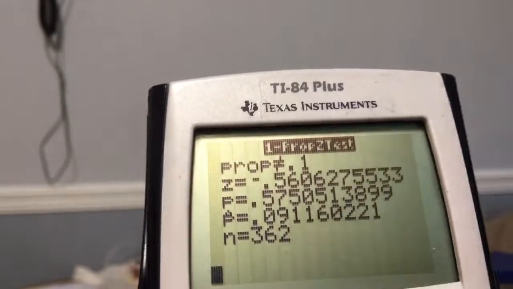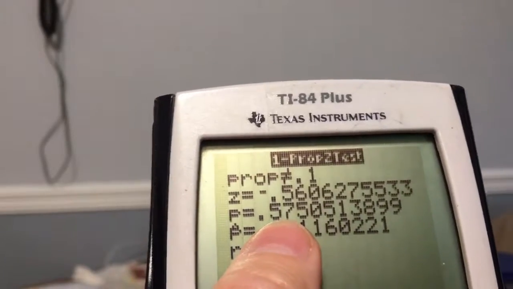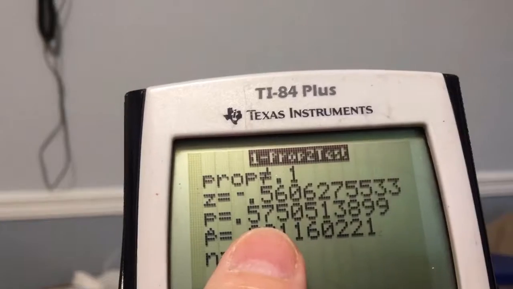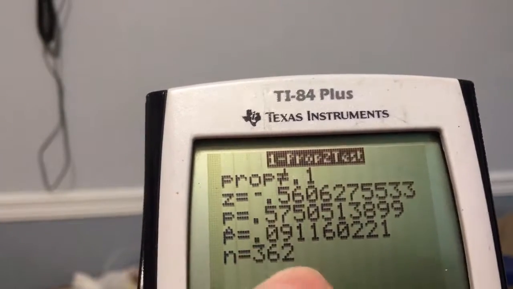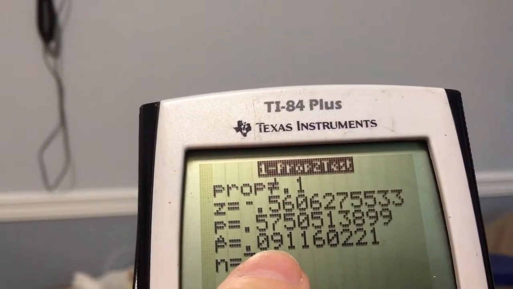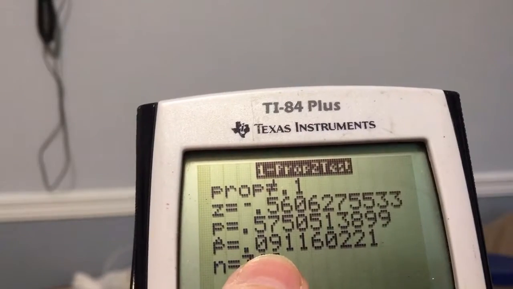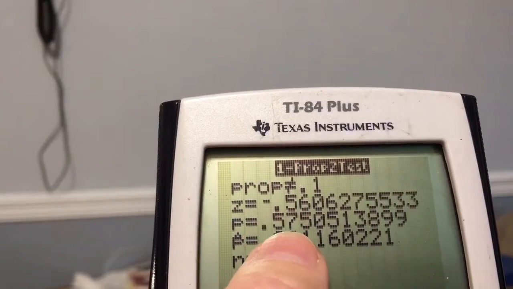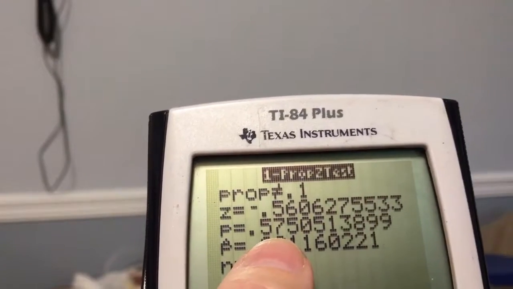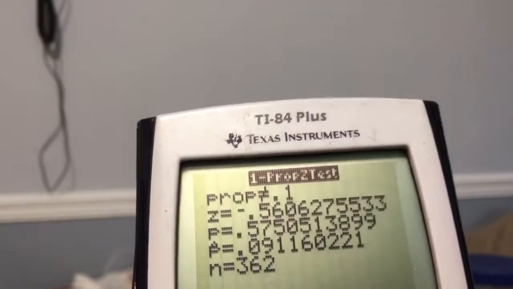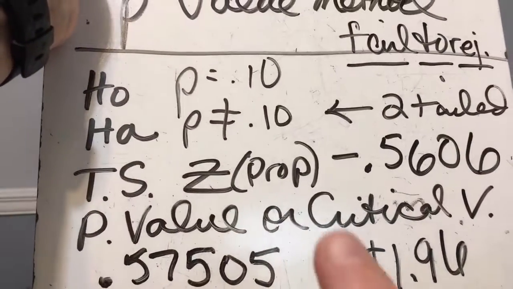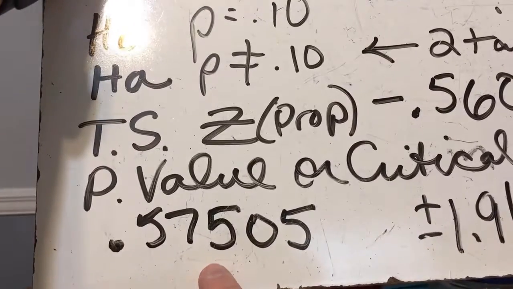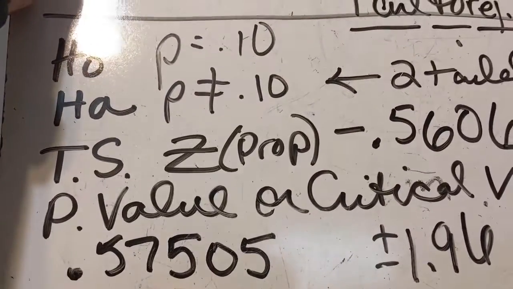Now remember, when my p-value is greater than my alpha, I fail to reject. And since I'm supposed to do a p-value test here, my 0.57 is greater than 0.05, so I will fail to reject. Okay, my p-hat was just my 33 over my 362. And so I've gotten back my z, my test statistic, and my p-value, and I'm able to use those to make my decision. If I look at my p-value, it is greater than 0.05, which is my alpha, so I would fail to reject.